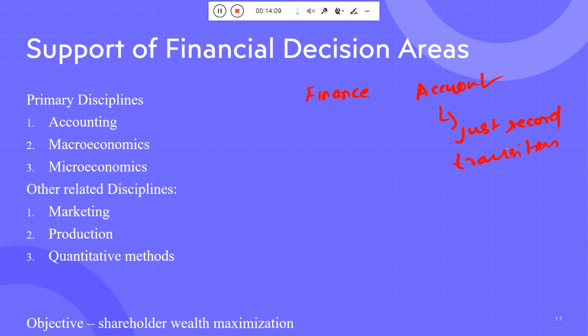But when I talk about finance, it thinks about where I need to invest, what I need to buy, and so on. So both are different.